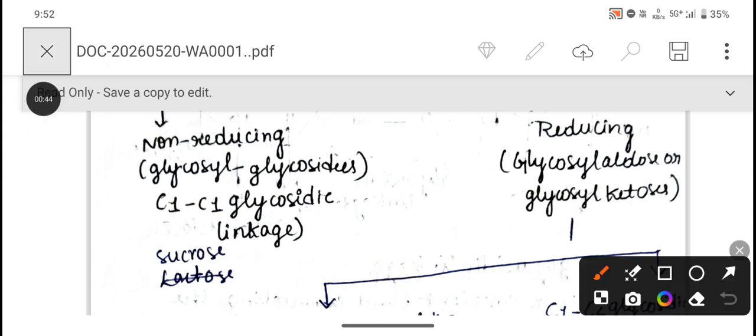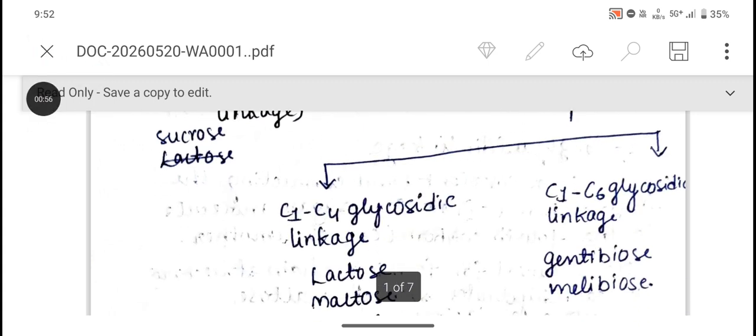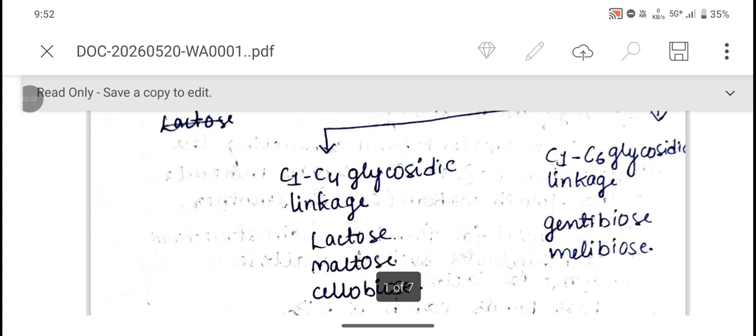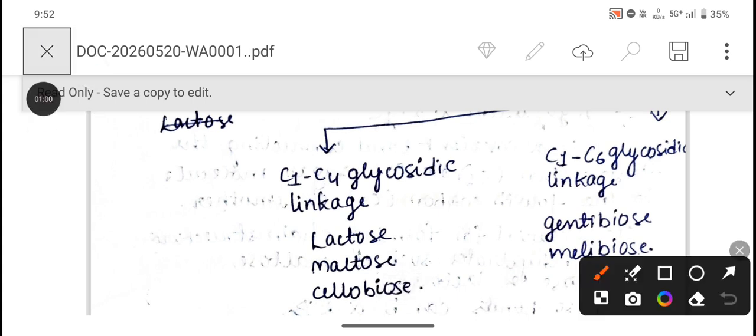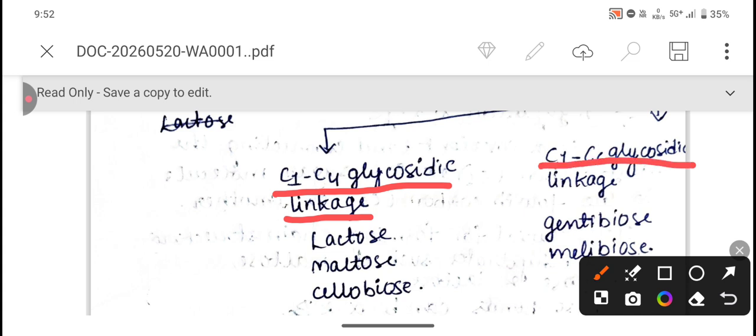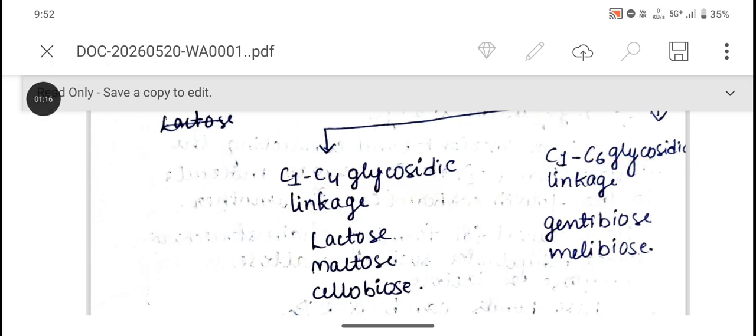These are reducing because they contain aldehyde and ketone functional groups in their structure. They are classified into two types based upon the glycosidic linkages: some reducing disaccharides have a C1 to C4 glycosidic linkage and some have a C1 to C6 glycosidic linkage. Let's discuss the examples that come under C1-C4 glycosidic linkages.